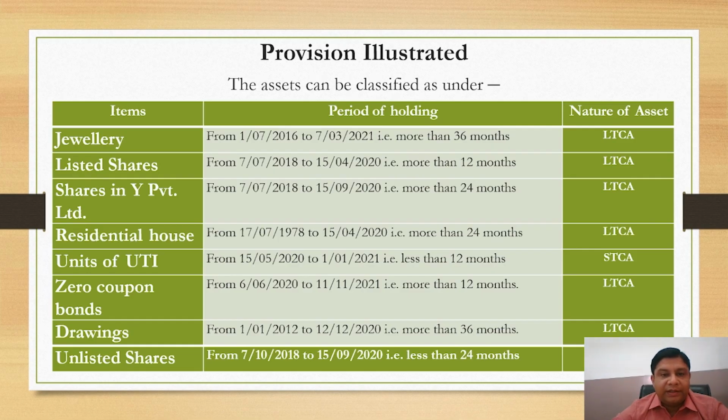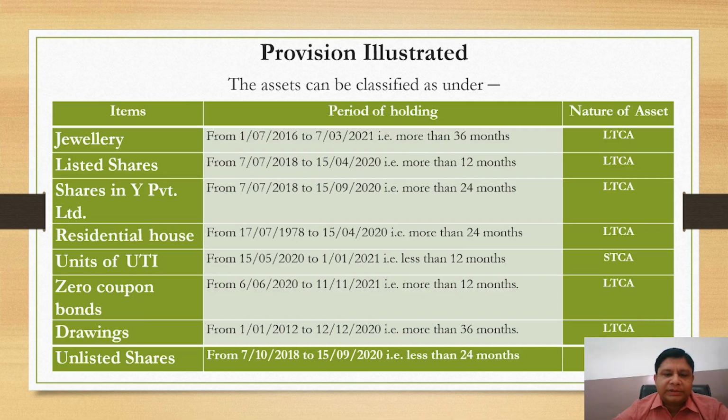In case of jewelry, more than 36 months, long-term capital asset. Listed shares more than 12 months, long-term capital asset. Shares in Y Private Limited or any private limited more than 24 months, long-term capital asset. Residential house more than 24 months, long-term capital asset. Units of UTI less than 12 months, short-term capital asset.